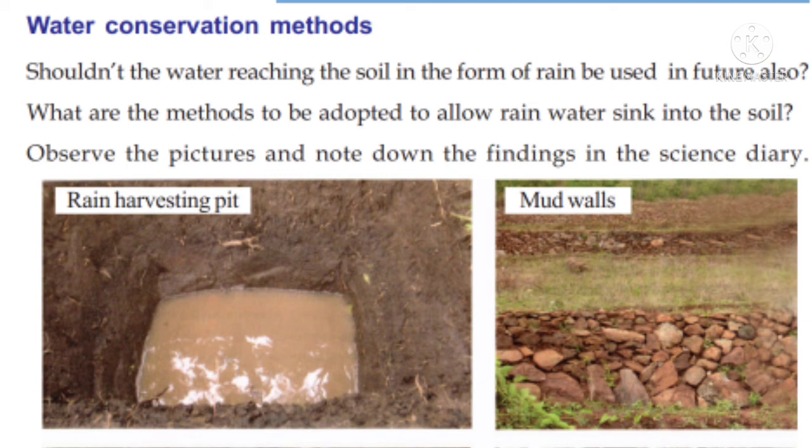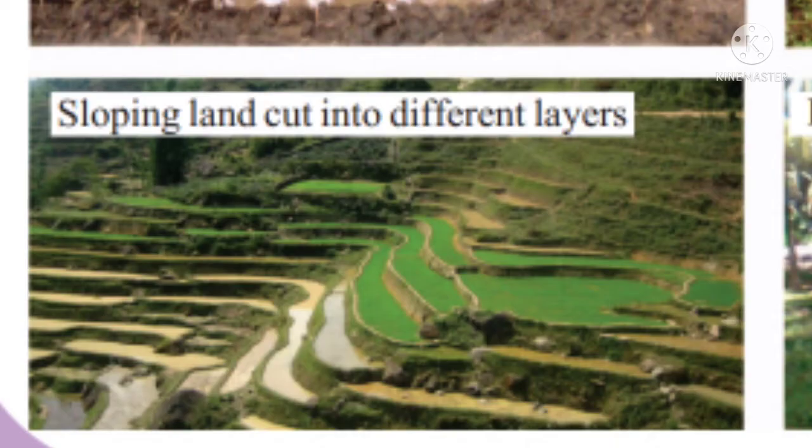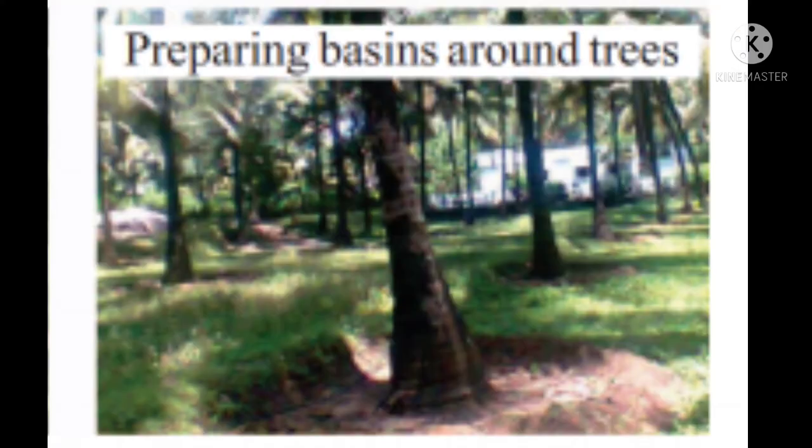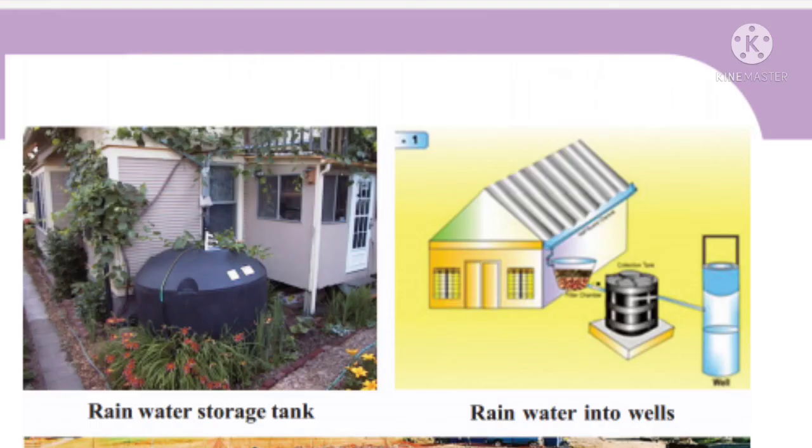Then you can make mud balls to prevent water loss. And in mountains, you can cut sloping land into different layers. That is a way to conserve water. Then prepare basins around trees. You can see that picture. Then rainwater storage tanks in houses and rainwater into wells also.